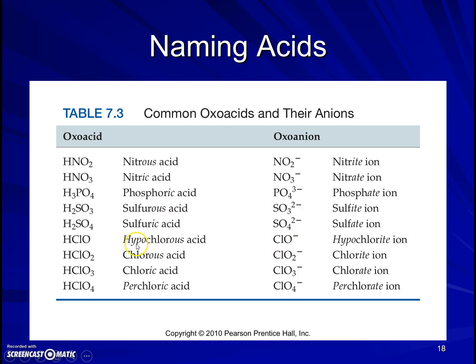Hypochlorite would be hypochlorous acid then. And chlorite ion would give us chlorous acid. Chlorate would give us chloric. Perchlorate would give us perchloric.